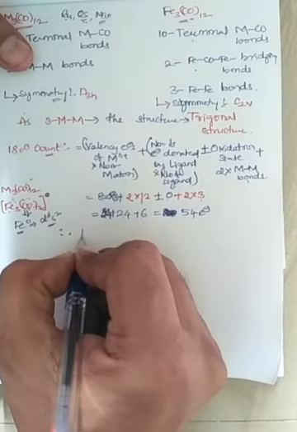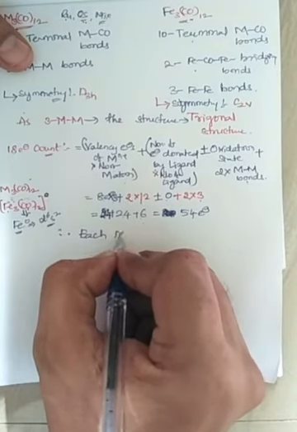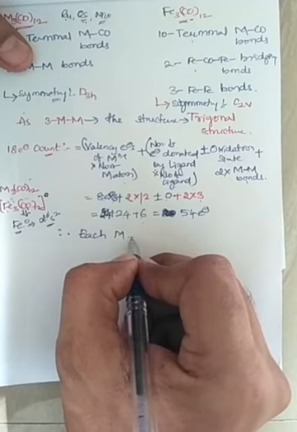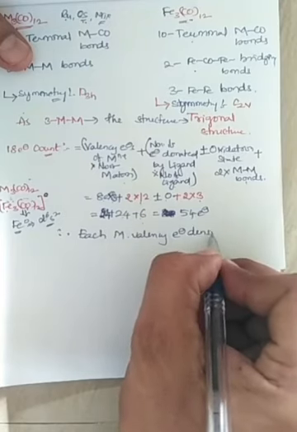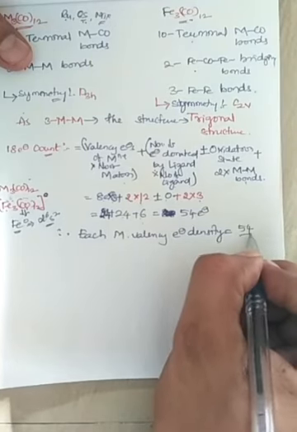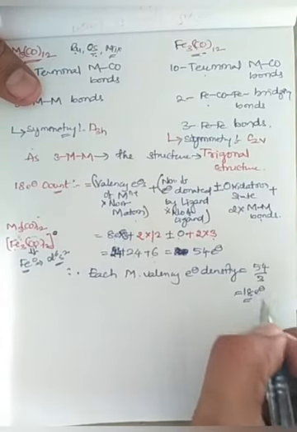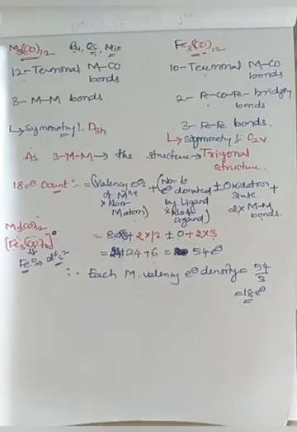Therefore, for each metal ion, the valence electron density will be 54 divided by 3, which comes to 18 electrons. So the 18 electron count is equal to 18, which means the trinuclear metal carbonyl clusters obey the 18 electron rule, right? That's it for the trinuclear metal carbonyl cluster structures. So here we will stop.